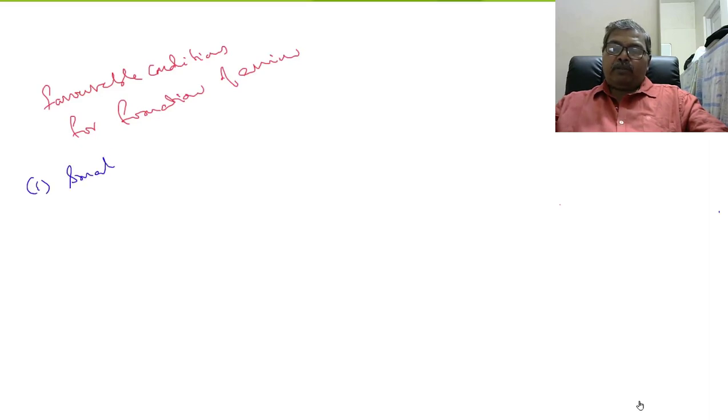Now, favorable conditions for formation of anion. Number one, small atomic size.